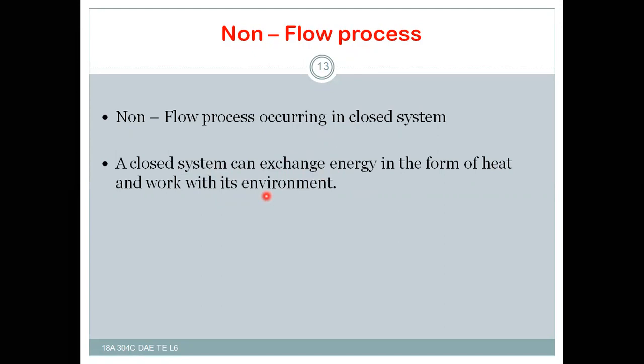Similarly the refrigerator, the cylinder piston and the battery: only energy crosses the boundaries.